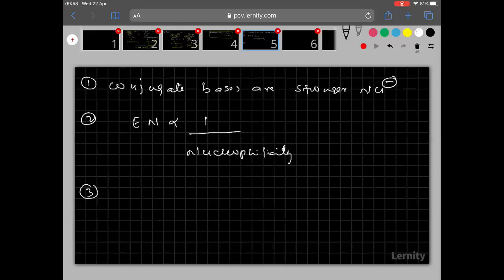Now, according to the third one, here I told you regarding the solvent.